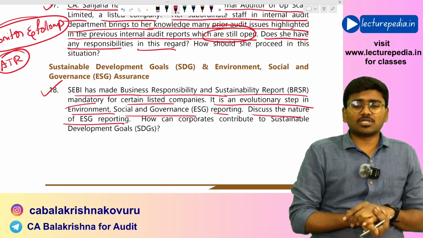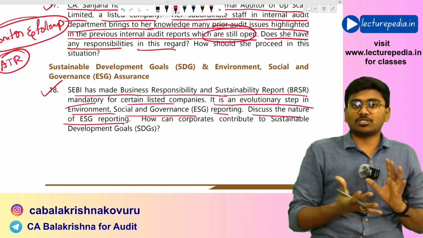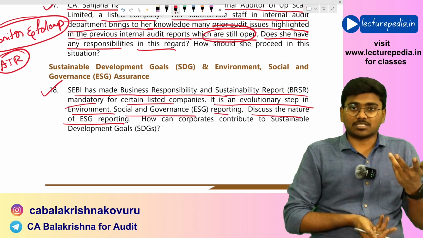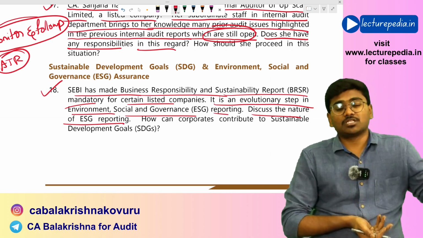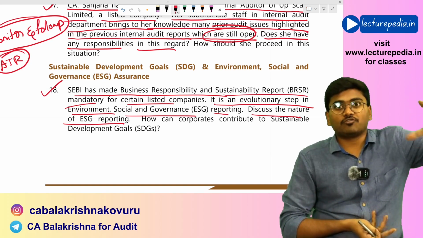And in the ESG report there will be qualitative reporting as well as quantitative reporting. In case of quantitative reporting you will speak in terms of numbers. You have saved some 50,000 gallons of water. You have reduced this much amount of carbon emission.